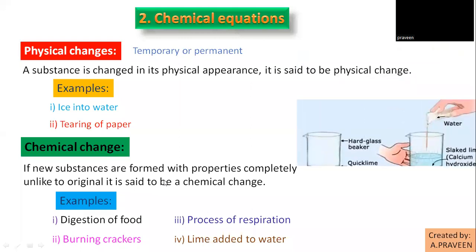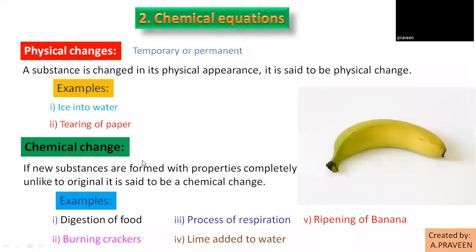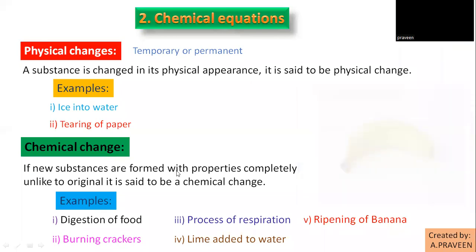Next, ripening of banana. Will it be the same? Comparing the product after the change, after ripening, will they remain the same? No. The smell changes, right? Then the nature changes. If you leave it for a few days, what happens? Decomposition, right? So this is also an example of chemical change.